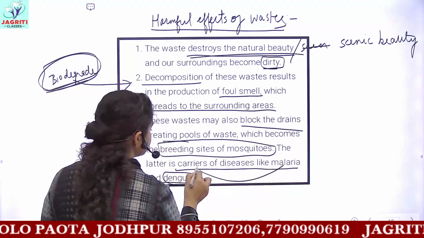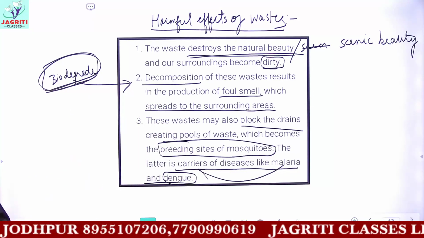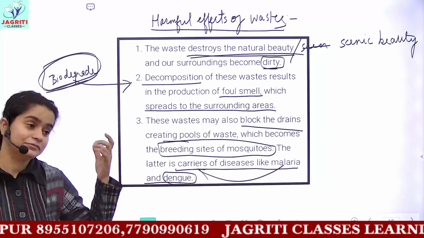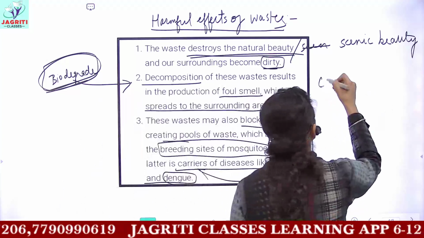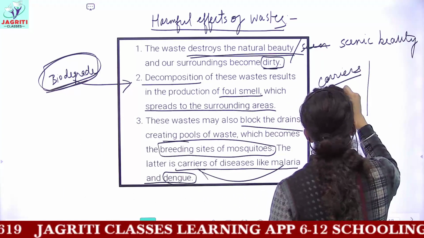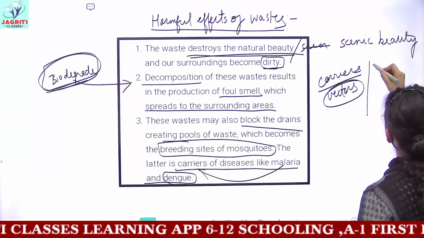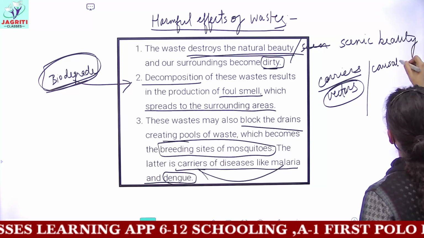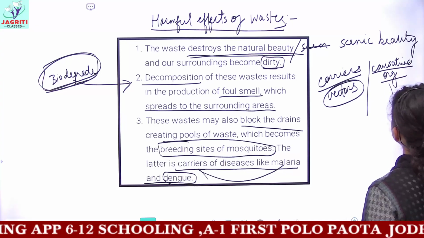Remember, mosquito is just a carrier for malaria, it is not the pathogen which gives us the disease malaria. You should remember the difference between the two terms. Carriers are also known as vectors. Vectors are called the carrier of disease, whereas the causative organism, the organism which is actually causing the disease, is known as